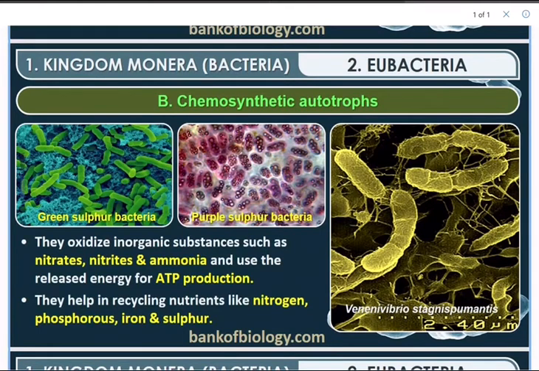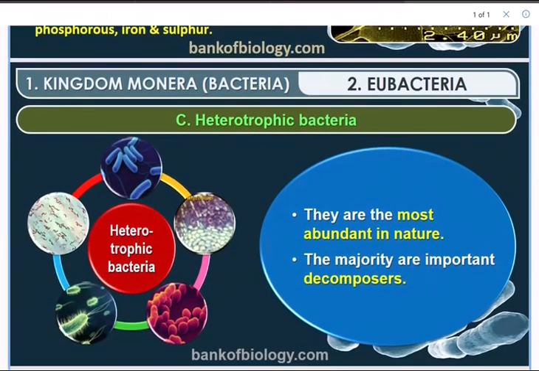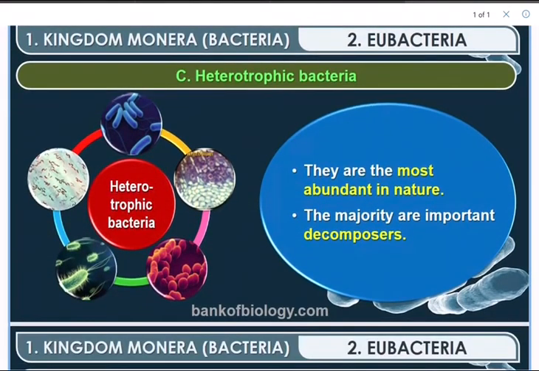Since they are using inorganic substances, chemicals, we say chemosynthetic autotrophs. When they break these substances, the released energy is used for ATP production. With that ATP they survive. They help in recycling nutrients like nitrogen, phosphorus, iron and sulfur. That's why we use the names green sulfur bacteria, purple sulfur bacteria.